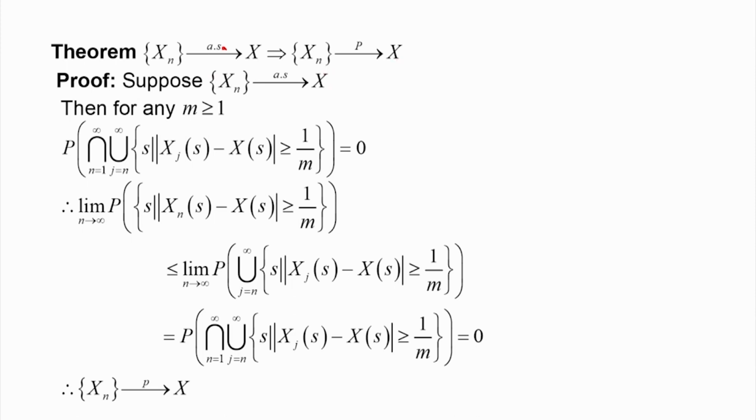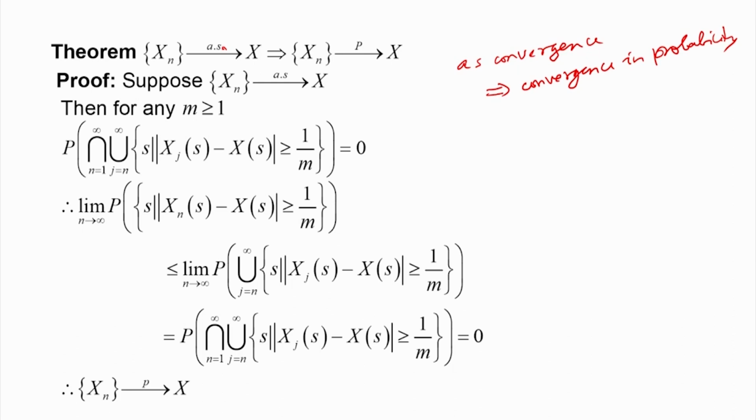So, almost sure convergence implies convergence in probability. This also we can prove.